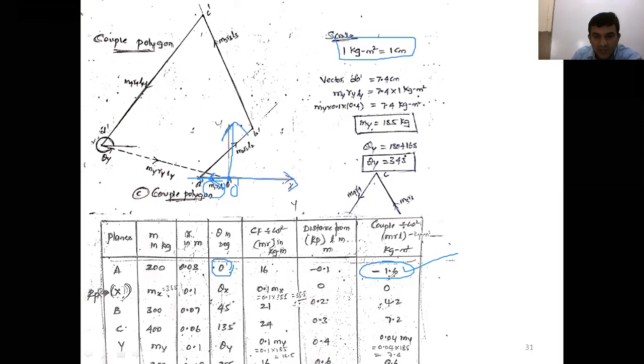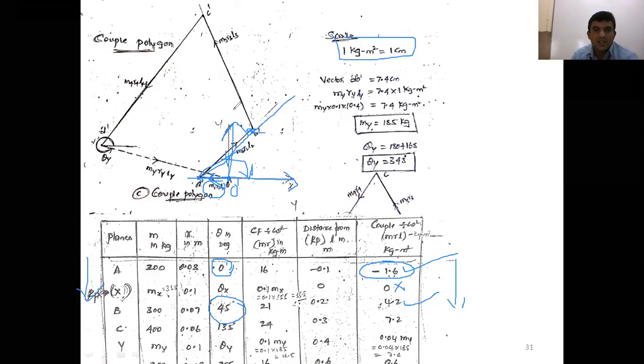From A dash, what is the next one? 0 here, there is no magnitude value here. Next, I'll go for 4.2. What is the orientation with respect to the x-axis? It is 45 degree. From A dash, I draw a 45 degree line. Along the 45 degree line, the magnitude is 4.2 kg meter square, converted into scale, 4.2 centimeter. Now we'll get the point B dash. Right? After this, go on according to the order we tabulated in the table.